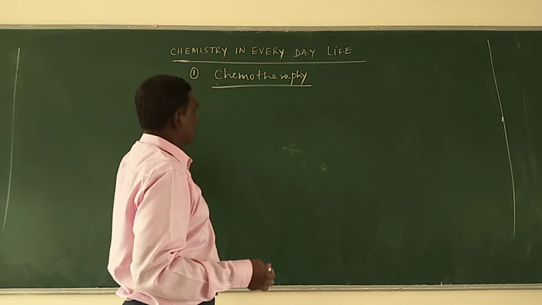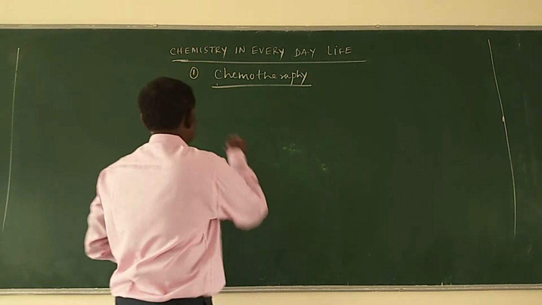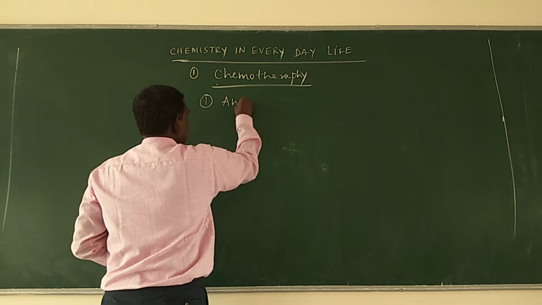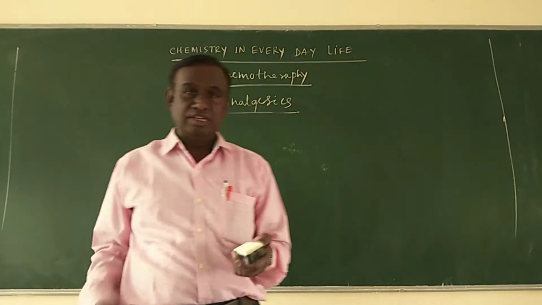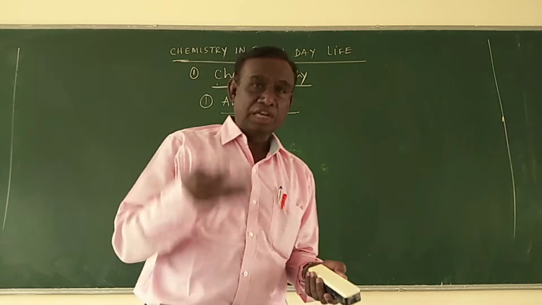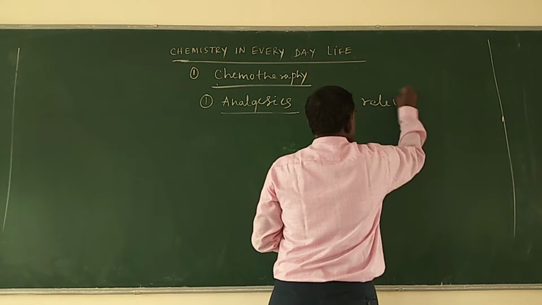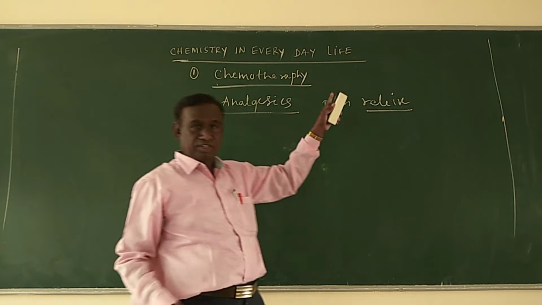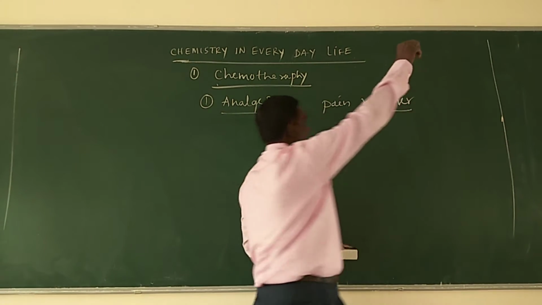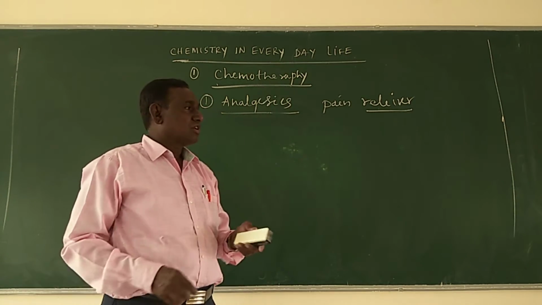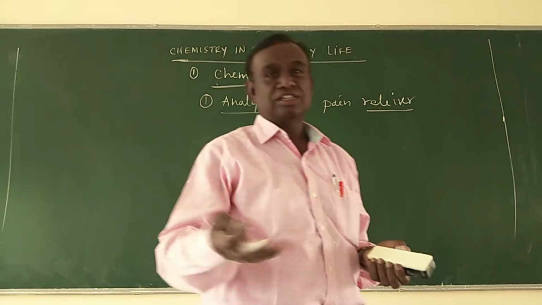So what are the important types of drugs we are going to use to cure many diseases? First one is analgesics. Analgesics are nothing but the chemical substances which are used to relieve pain. Pain relievers are called analgesics. Important analgesics are aspirin, paracetamol, Novalgine, etc.